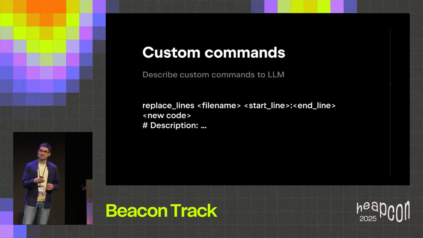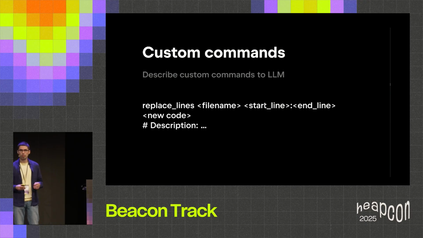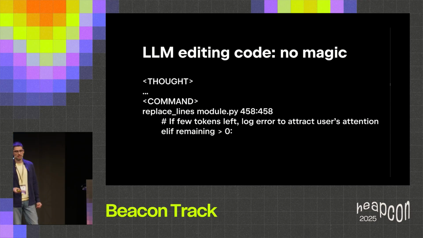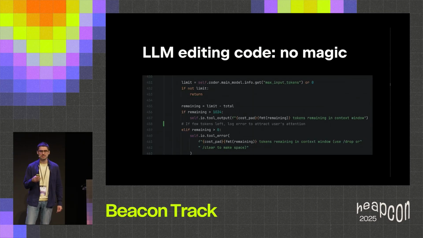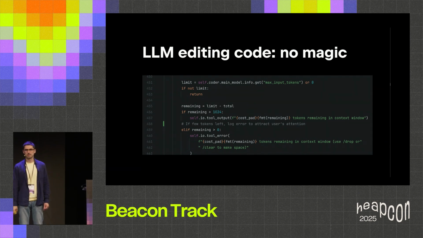By providing such an instruction to the LLM, we will make it able to edit code with this kind of command. And our LLM, our agent, will generate something like this: replace lines module 458, 458, then goes the comment that we want to add, and then goes the original 458 line, because we wanted to add the comment, not to delete this 458 line. And here will be the result.